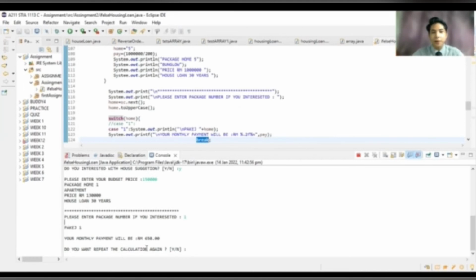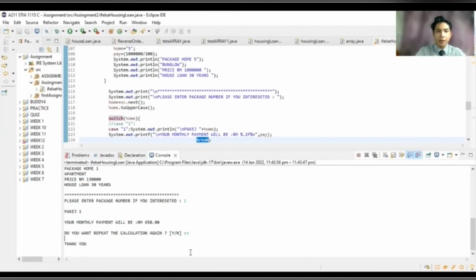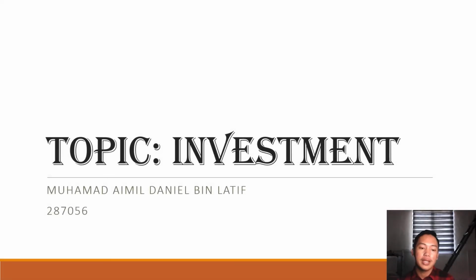Do you want to repeat the calculation? If you don't want to repeat the calculation, just press N, and then the system will automatically come up with thank you. I think that's all for my system. I hope the system will help the user choose a home package that is suitable for their budget. Thank you. Now I will continue the presentation.